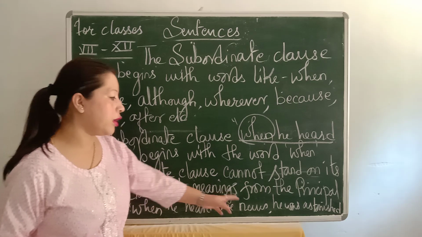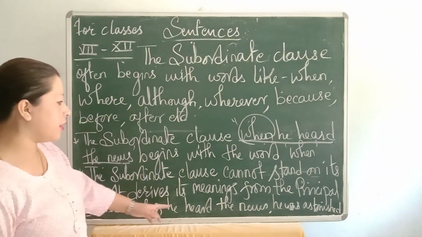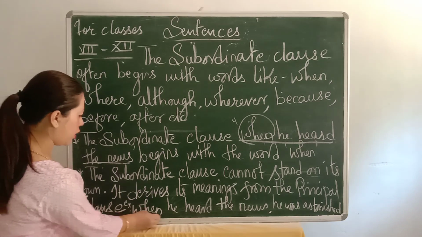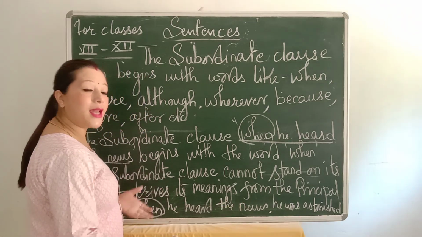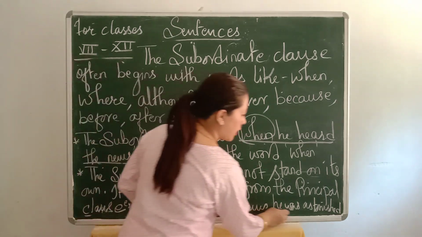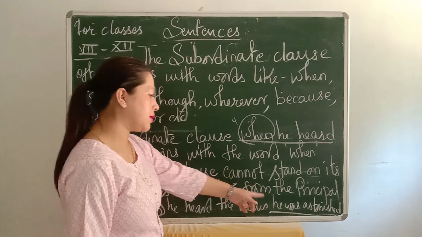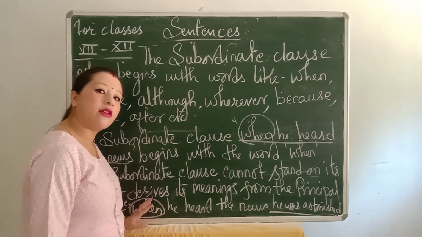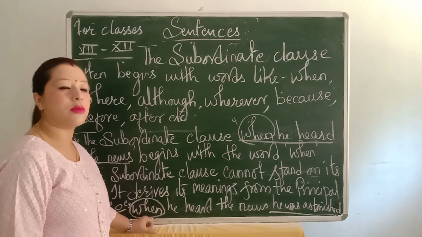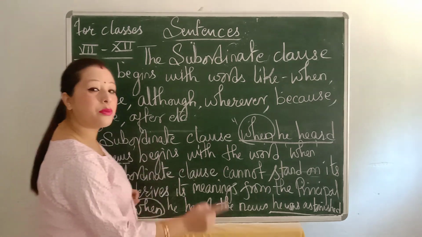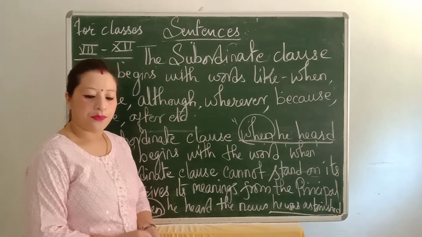This was the example I taught you before. Here the subordinate clause is when he heard the news. What happened in the rest? He was astonished. So this is the principal clause. The subordinate clause cannot stand on its own. It always takes help from a principal clause, and here the principal clause is he was astonished.